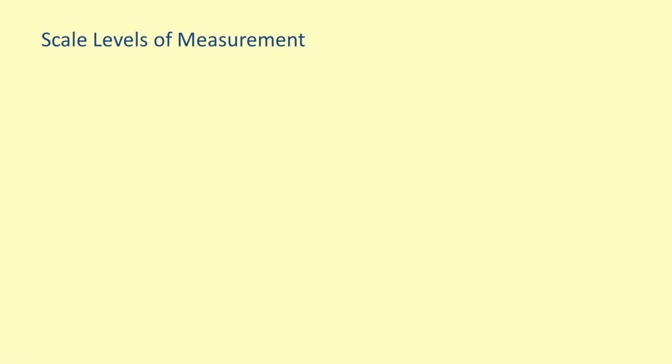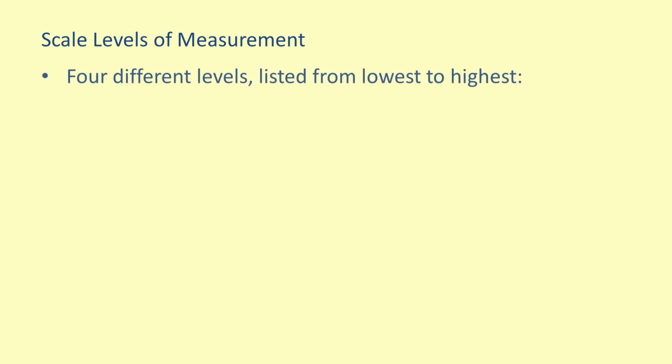When we measure a variable, we need to pick an appropriate scale of measurement. We can classify 4 different scale levels of measurement. These 4 levels are nominal, ordinal, interval, and ratio. These levels are listed with nominal being the lowest level and ratio being the highest level. Each successive level of measurement adds additional information beyond that contained by lower levels.